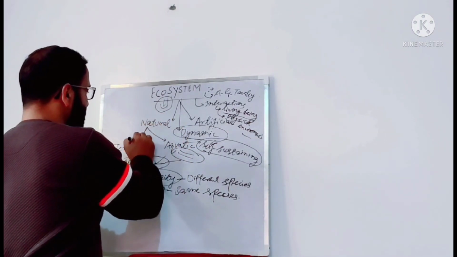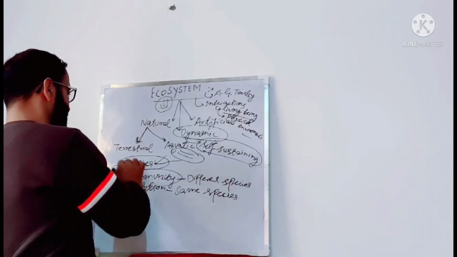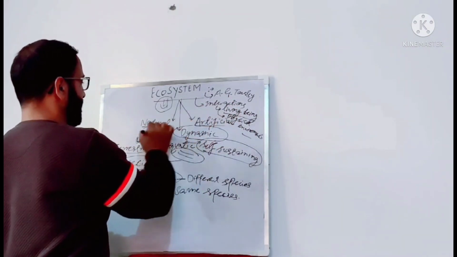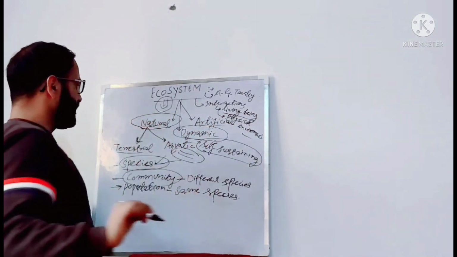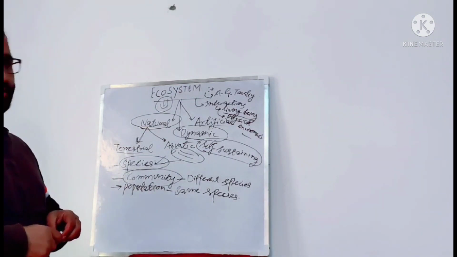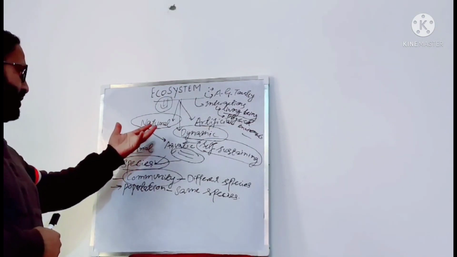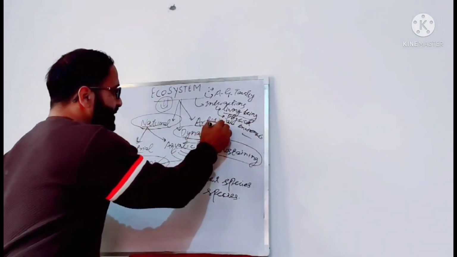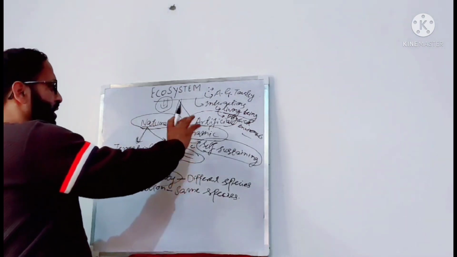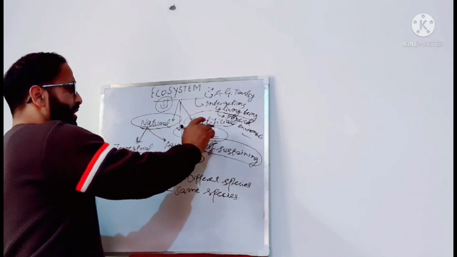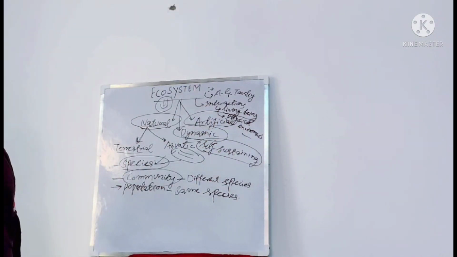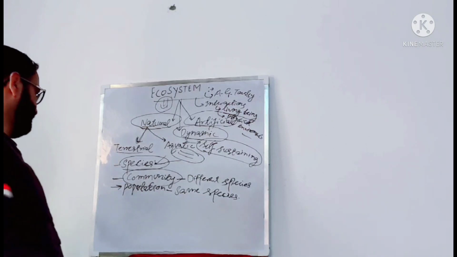Now these ecosystems are broadly of two types: natural and artificial. Natural ecosystems are managed by nature. They do not need any interference from human beings. Artificial ecosystems are managed by human beings. The composition or the vegetation in these artificial ecosystems is managed or maintained by human beings.